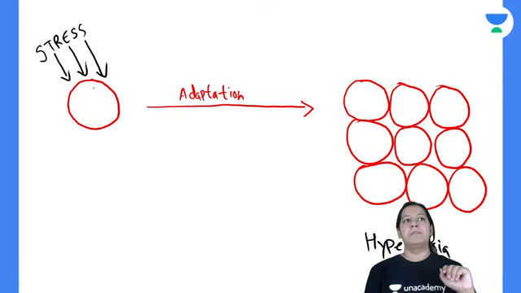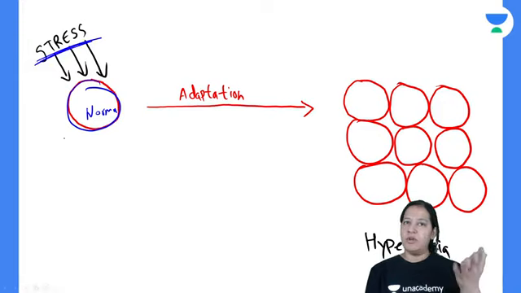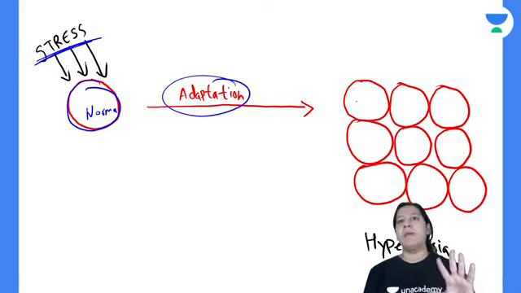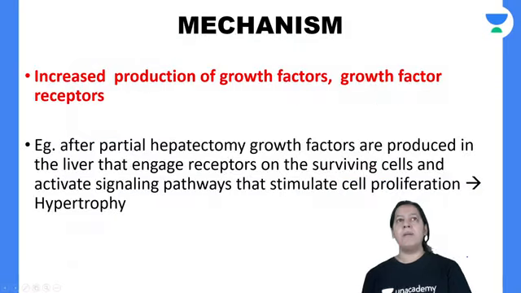So this is the diagram. See, this is a normal cell. Whenever any stress comes, physiological or pathological, the cell adapts by increasing in number. See, the size is the same, the number is increasing. That is known as hyperplasia. So this is the diagram.